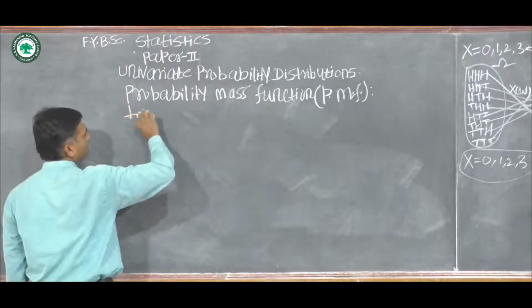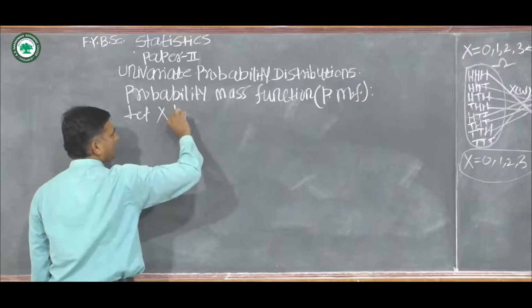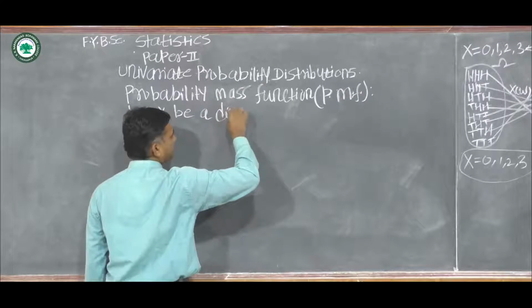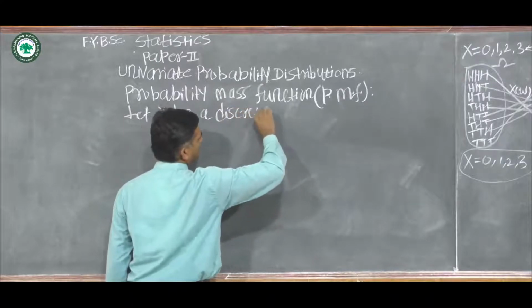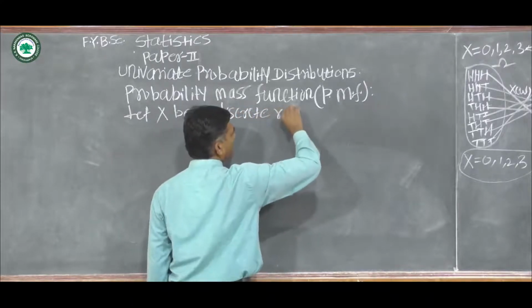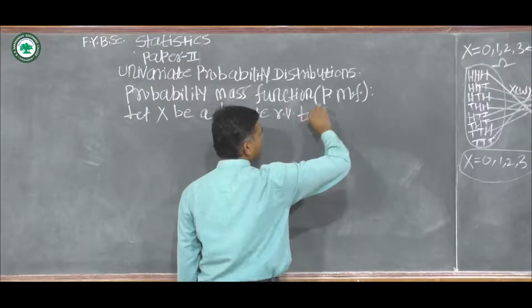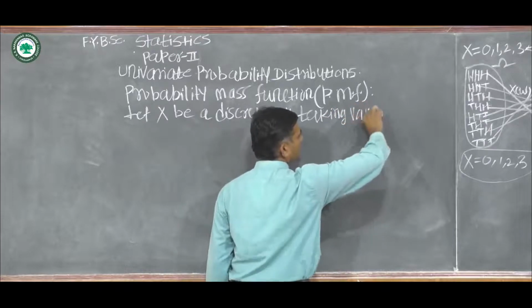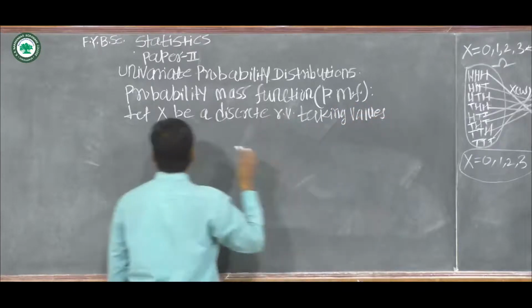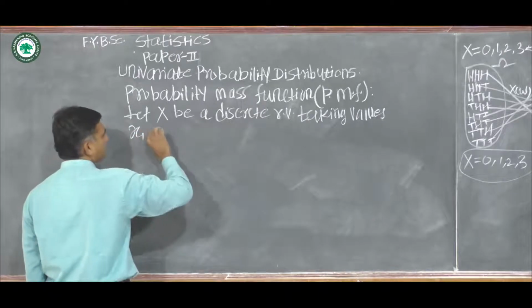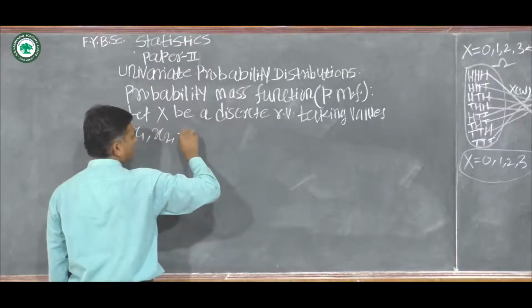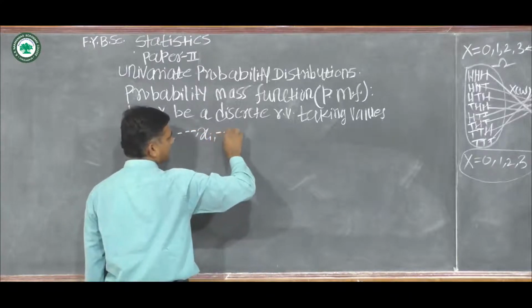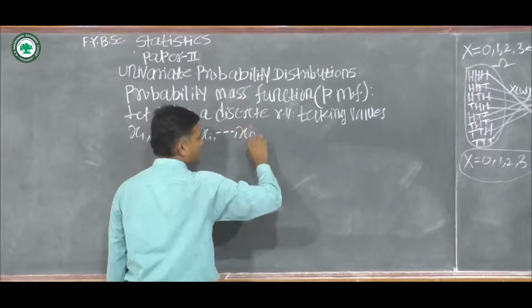Let capital X be a discrete random variable taking values x1, x2, ..., xi, ..., xn.